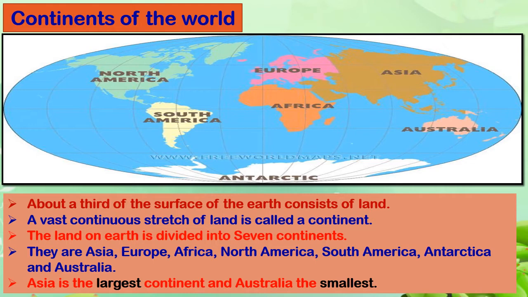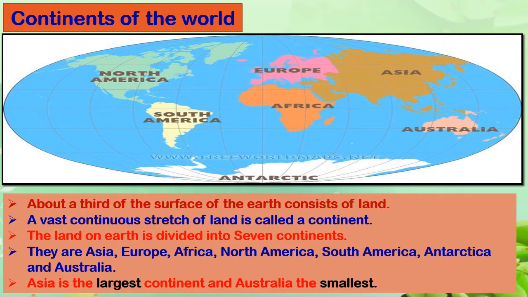So our earth is divided into 7 such parts and they are called the 7 continents, and each of these continents is given a name.